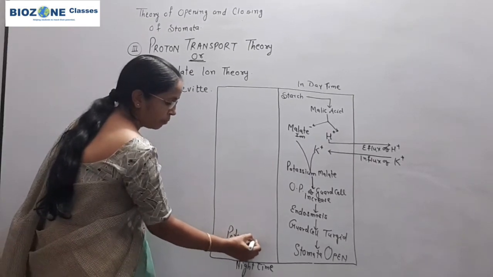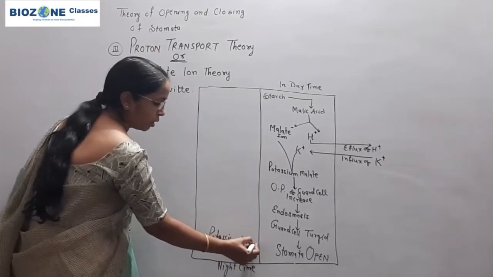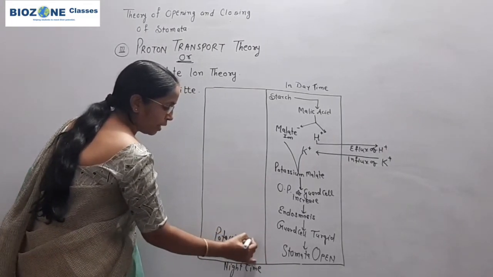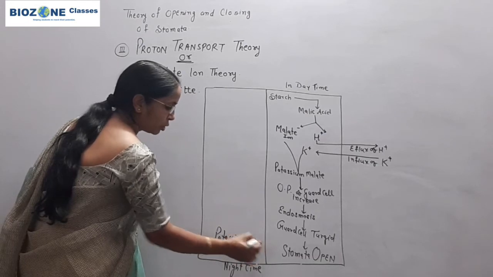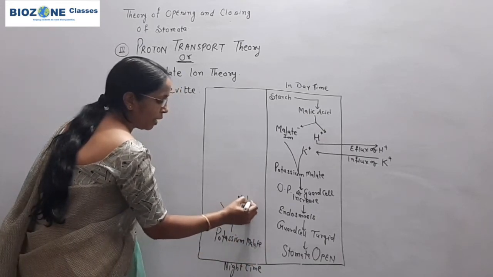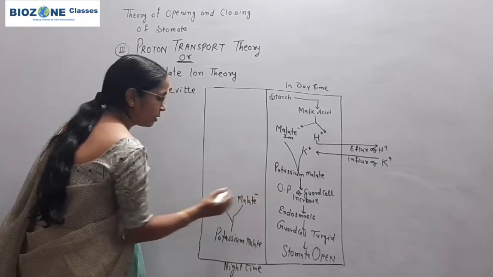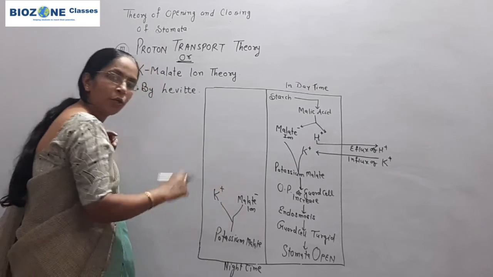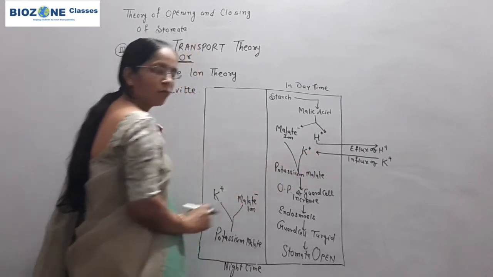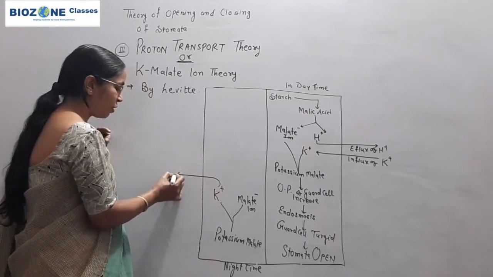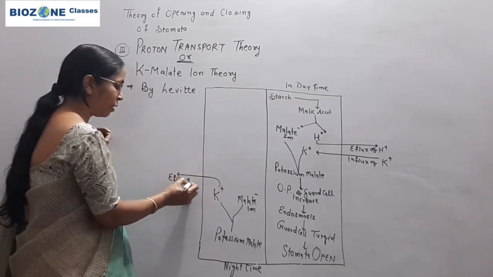Now at night time, you remember this potassium malate again breaks down into malate ion as well as potassium ion. During daytime, influx of potassium ion takes place, but at night time there is efflux of potassium ion.